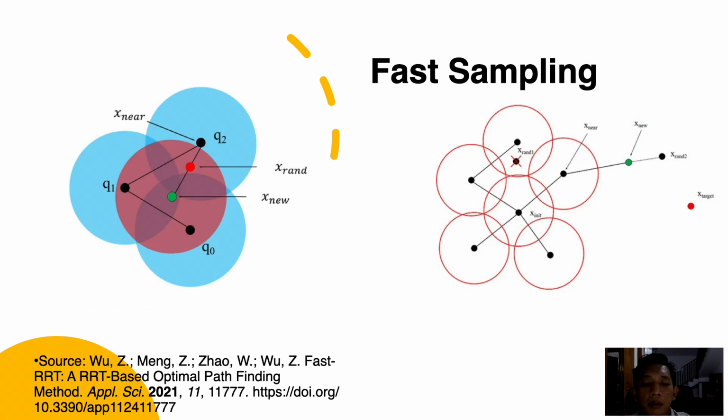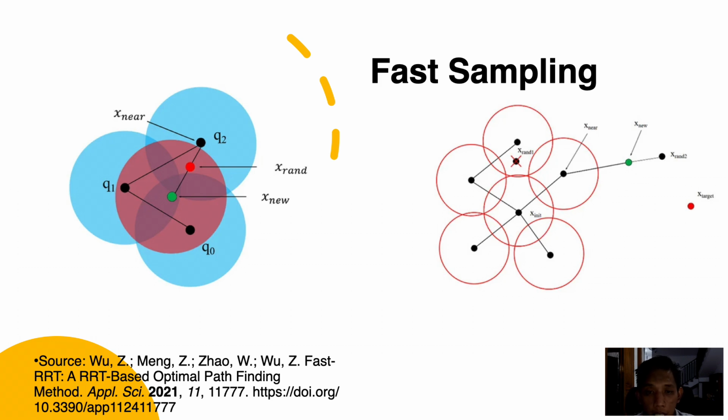The original sampling method of RRT is by conducting uniform sampling. However, this sampling strategy may produce many invalid expansions and result in a large variance in the search time. An example of invalid expansion can be seen from the left figure, and the blue area is the explored area. This figure indicates the explore area of three nodes Q0, Q1, Q2.